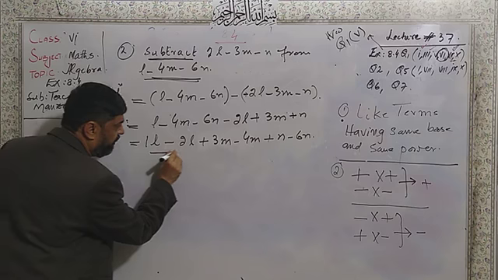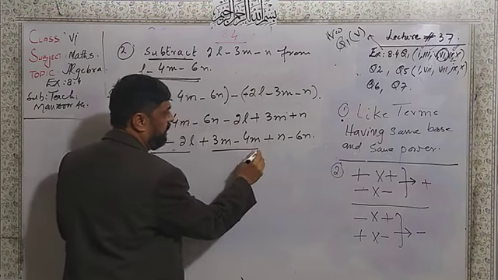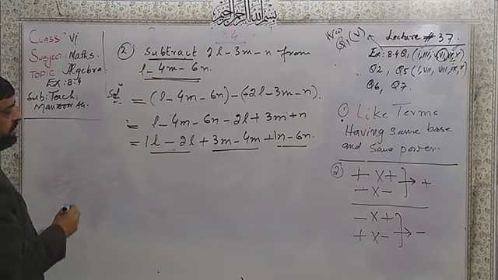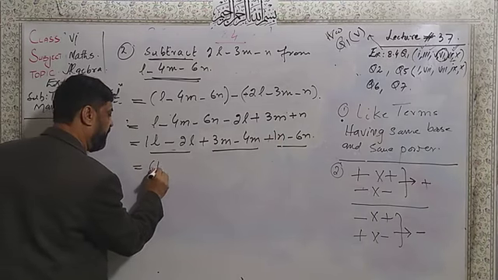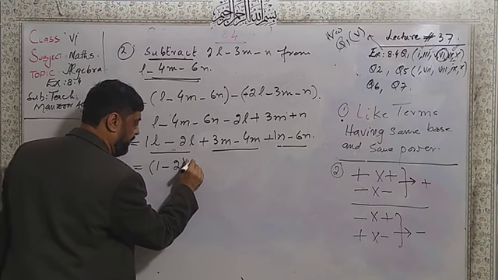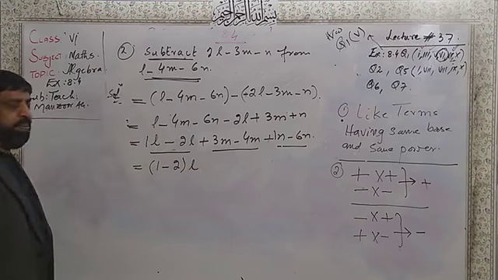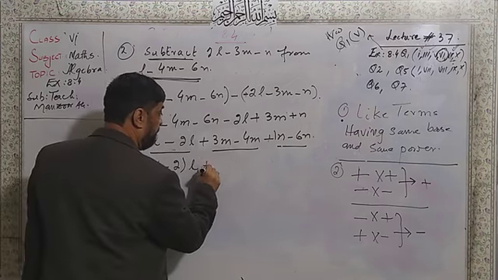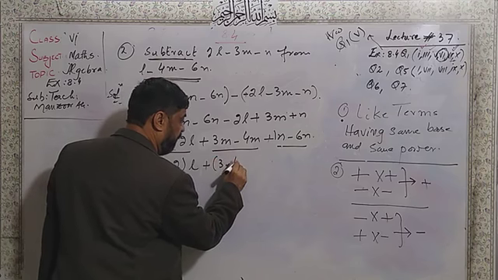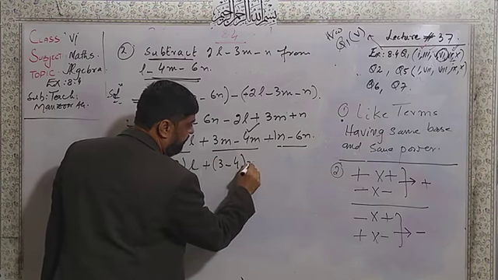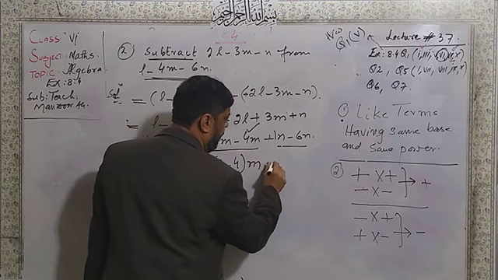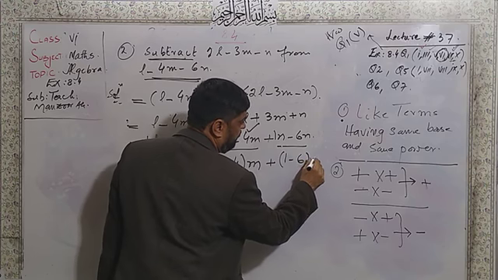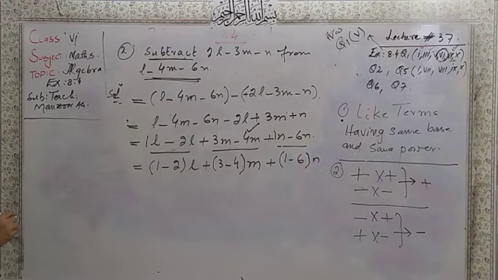Now I will first pair this one and this one. There's no value written, so its coefficient is 1. Now I will write here in brackets 1 minus 2 and the base is a. That will be taken one time. Here plus 3 minus 4 and the base is n. Here plus 1 minus 6 and the base is n. That will be taken one time.